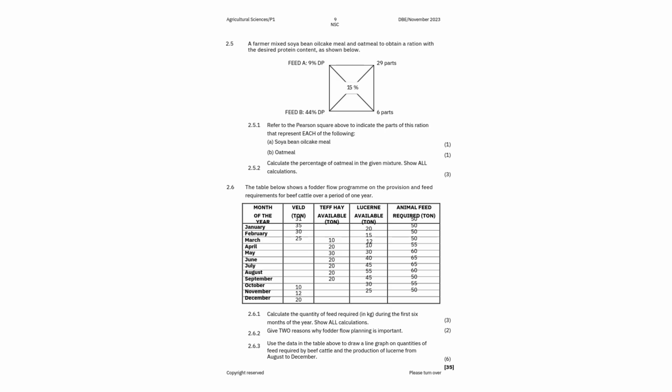Even on this one, I want you to go back, because this will require practice. So now you have feed A and feed B, right? Now refer to the Pearson square above to indicate the parts of this ration that represent each of the following.